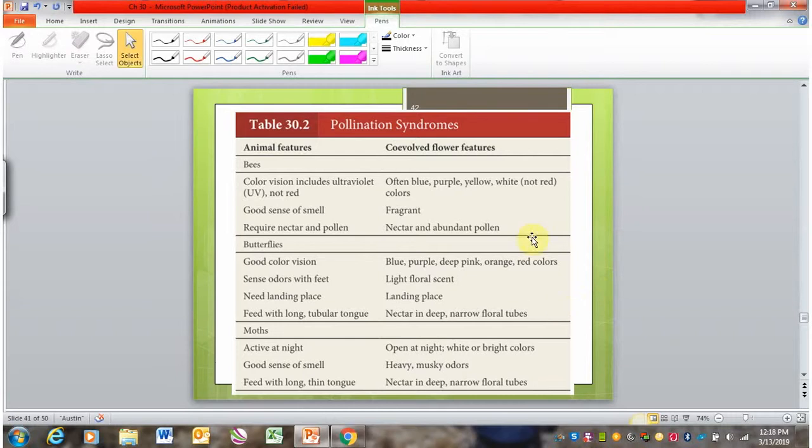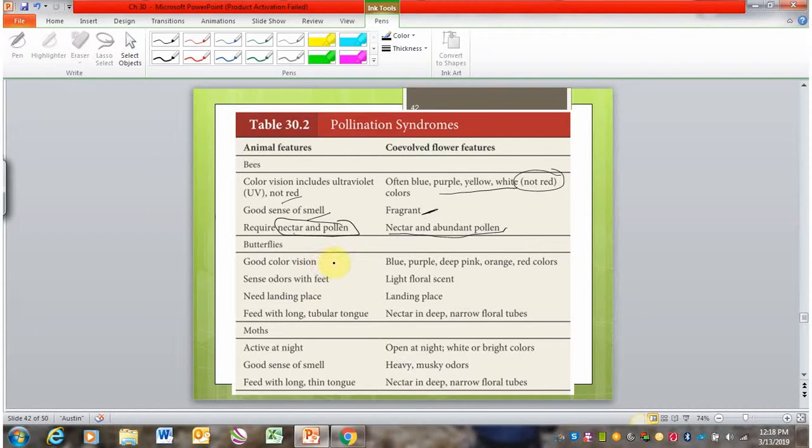So here's some examples, a little more detail on these examples of pollination syndromes. Bees have color vision. You may have heard that they can actually also see UV, but they can't see red. They have a good sense of smell, and they are attracted to both nectar and pollen. They eat nectar and they feed pollen to their young. So they're going to be looking for flowers that smell good, that are all of these colors except red, right? They're not going to be attracted to red and pink flowers. And they're going to have relationships with flowers that have both nectar and pollen. They want both of those things.